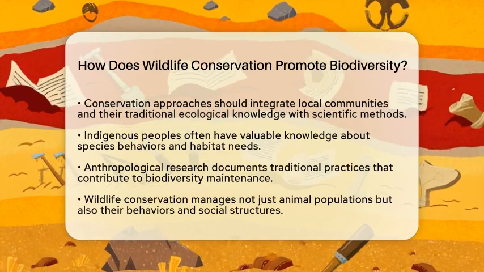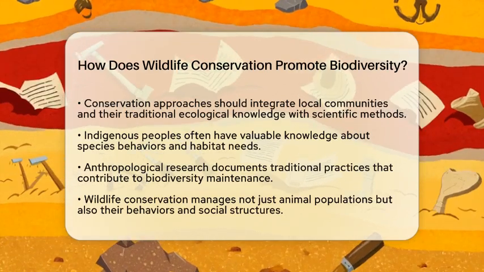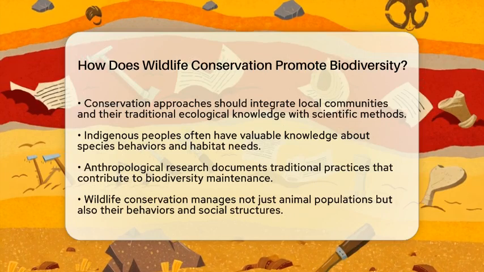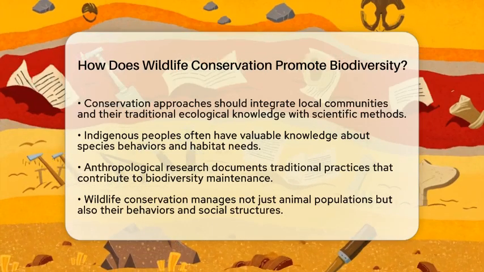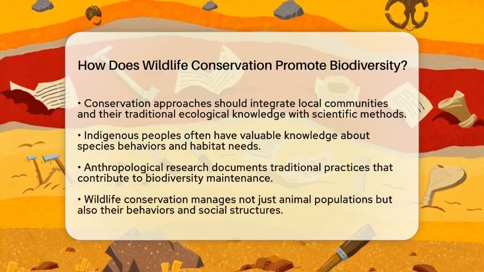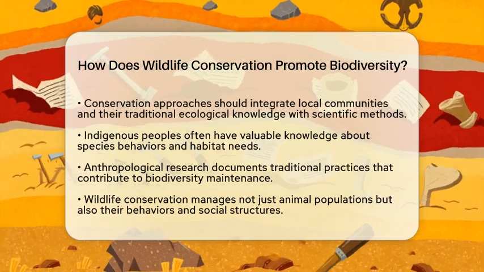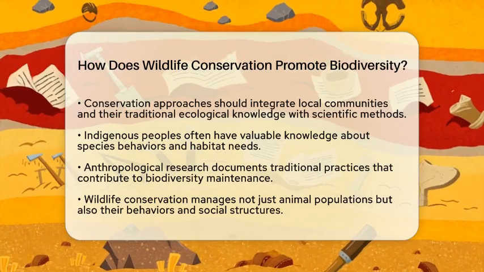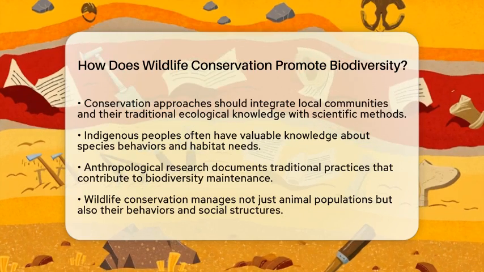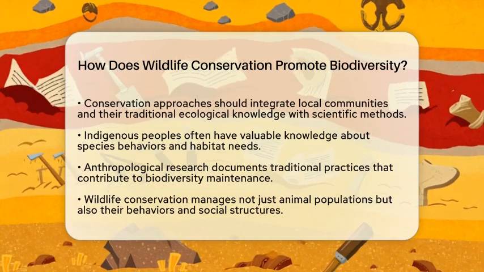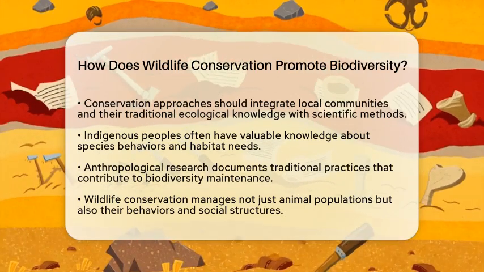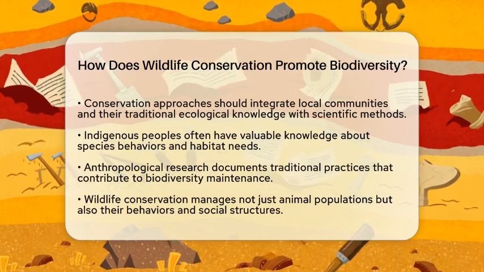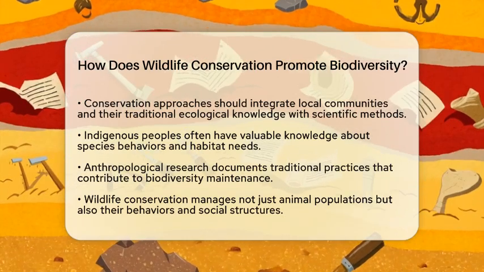This understanding leads to conservation approaches that integrate local human communities and their traditional ecological knowledge with scientific methods. Such integration helps ensure that conservation efforts are socially sustainable and culturally appropriate. Local and indigenous peoples often possess detailed knowledge about species behaviors and habitat requirements. This knowledge can be critical for conservation planning.